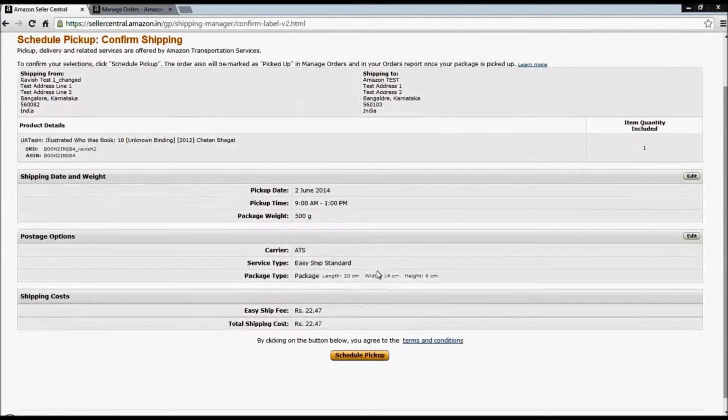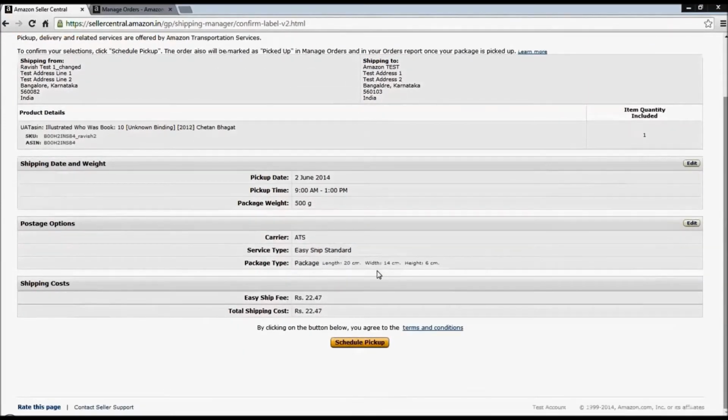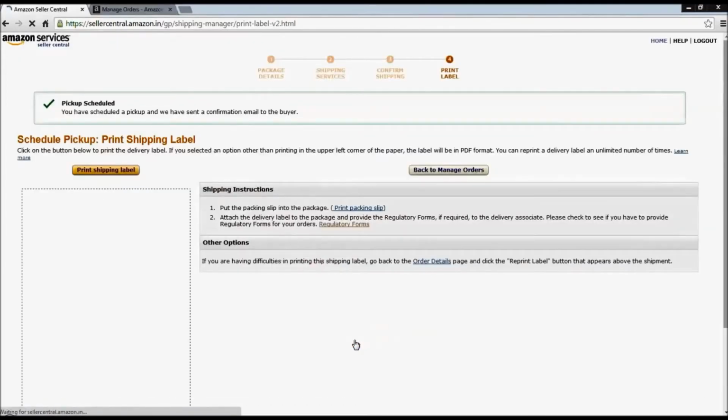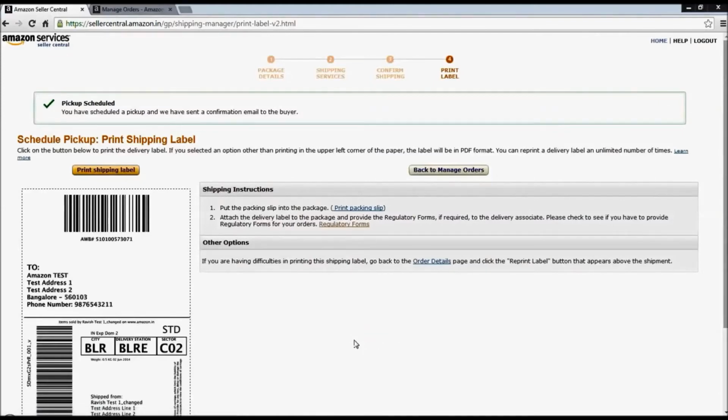In the Confirm Shipping page, we need to confirm and check all the credentials that have been entered. In case we realize that some of the credentials need to be edited, we can do so by clicking on the Edit button. As we see, all the details entered over here are correct. We'll proceed with the schedule pickup. Now the pickup has successfully been scheduled. We follow the same process for all the other packages.